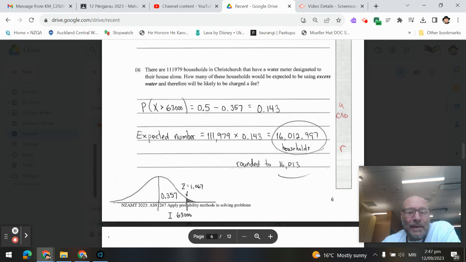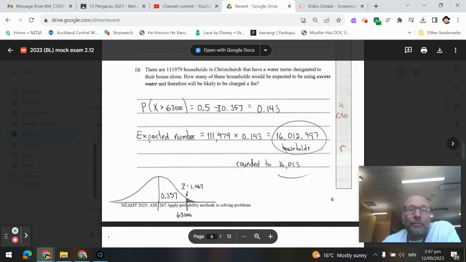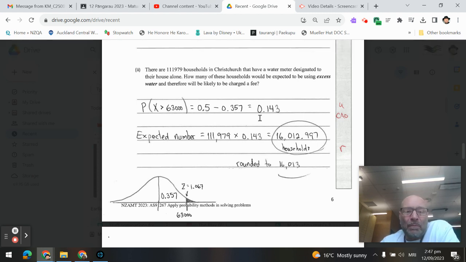Changing 63,000 to a Z value, we get 1.067. Looking up 1.067 in the table, I get 0.357. Well, this is not the region we're looking for. We want the part on the other side of that. So we subtract the 0.357 from 0.5, giving us a probability of 0.143 of using excess water.